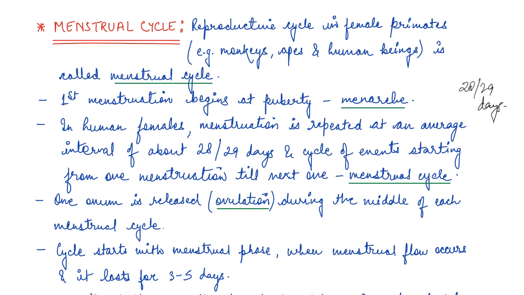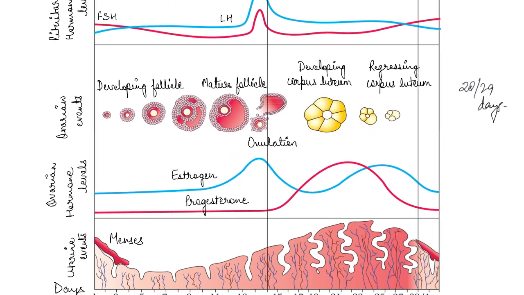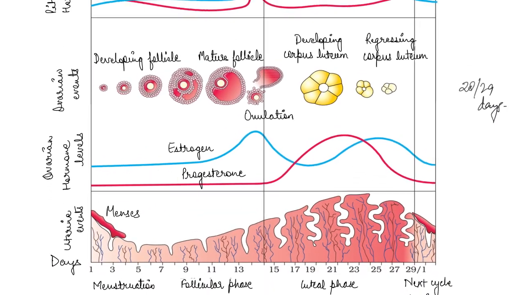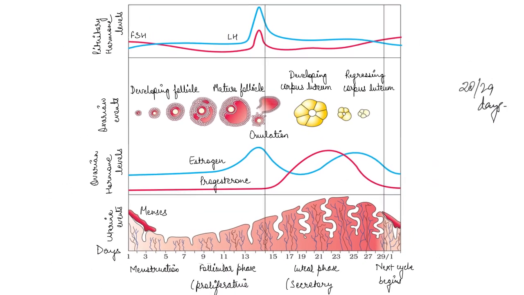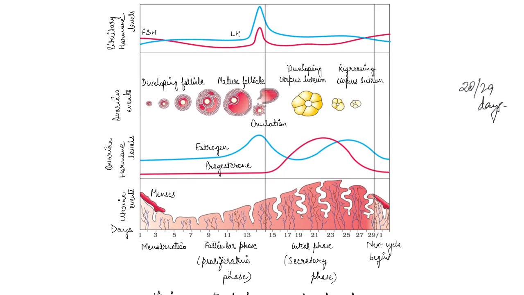The major events of the menstrual cycle we'll study through this diagram. You can see that it starts from day 1 and goes up to almost day 9, and then the first day starts again from this very same day.